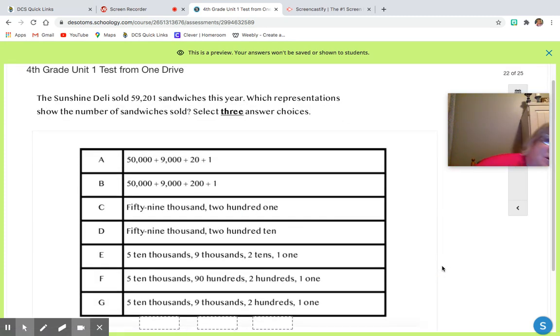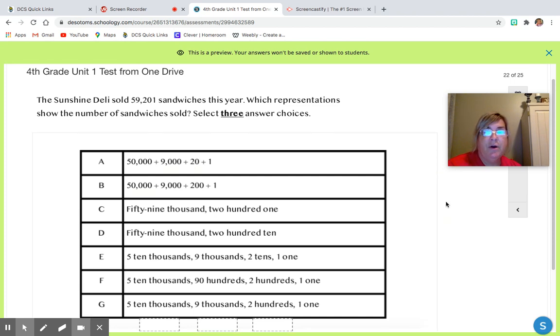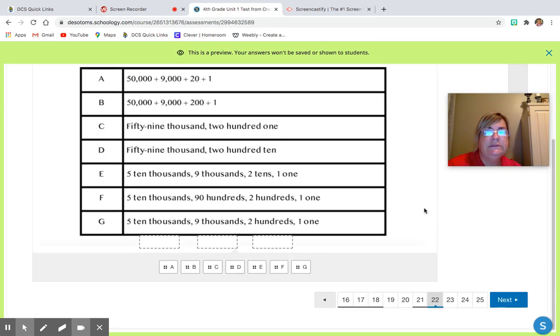Question 22. You had 59,201 sandwiches this year. Which representations show the number of sandwiches sold? Select 3 answer choices. One answer choice is not it, because the 2 is not in the tens place. Let me scroll down. B is one of the answer choices, because that is 50,000 plus 9,000 plus 200 plus 1. Then one of these two is an answer choice. 59,201, 59,210. No, it was 201. So C is another answer choice.